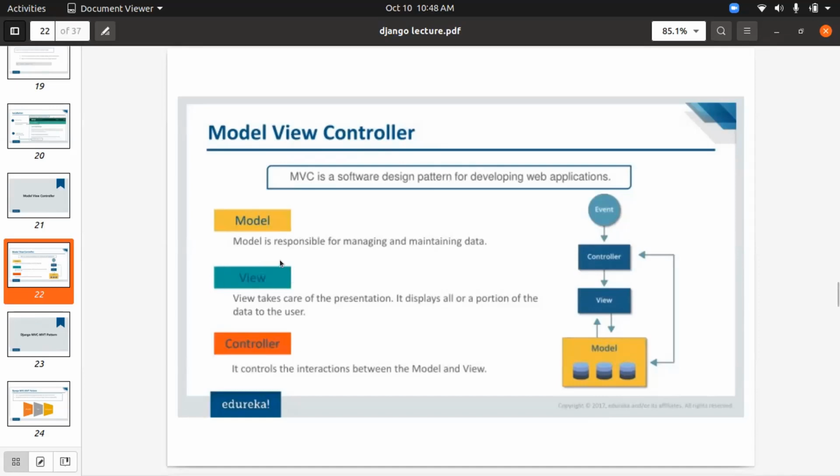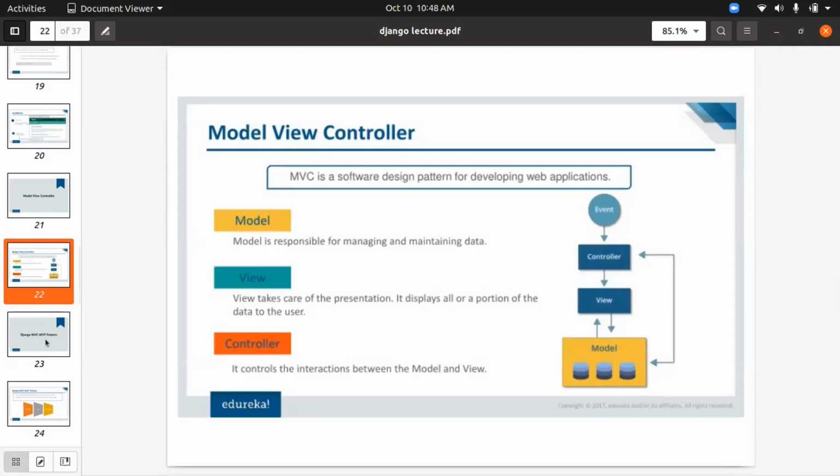The controller is the backend part, which controls the interaction between the models and the views, how the view takes data from the model, and how the data is sent back to the model.